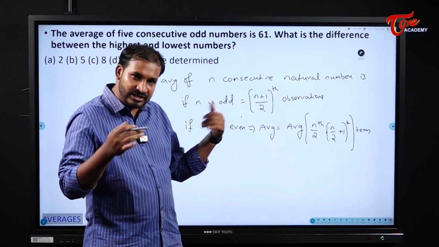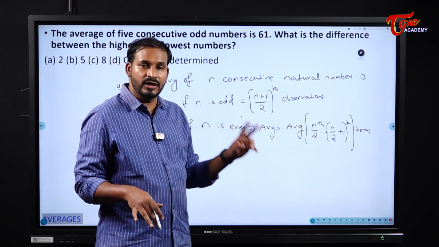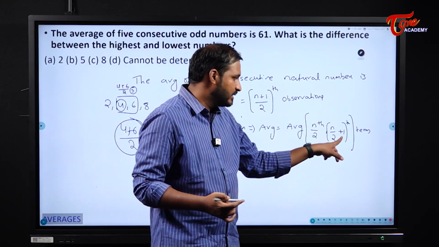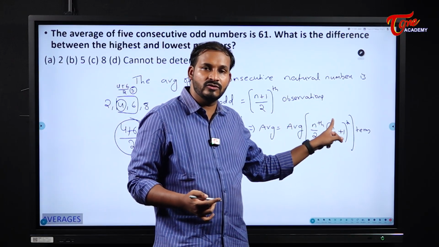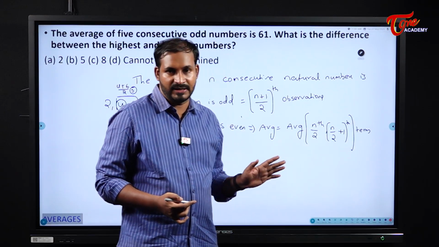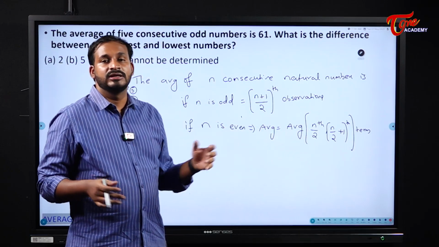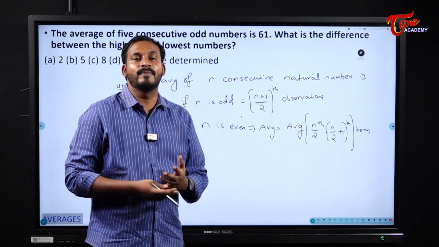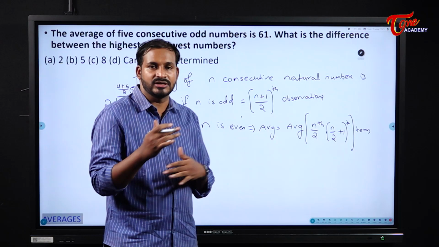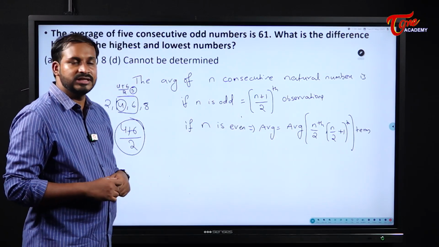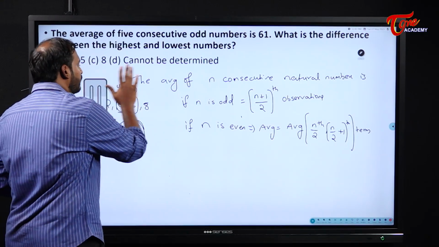Once again you need to find the average of two numbers. What are those two numbers? n by 2 and n by 2 plus 1. Please remember this plus 1 is not added to the numerator, it is separately written plus 1. So I need to find the average of these two numbers, then that will become the average for the complete series. Whether it is even numbers or odd numbers, for consecutive numbers, we will observe this logic. Okay, now come to our problem, students.